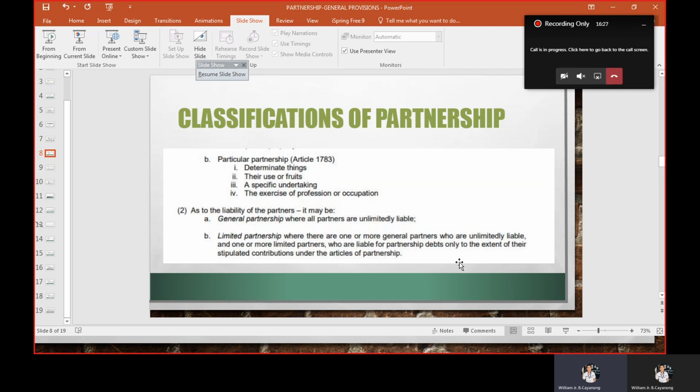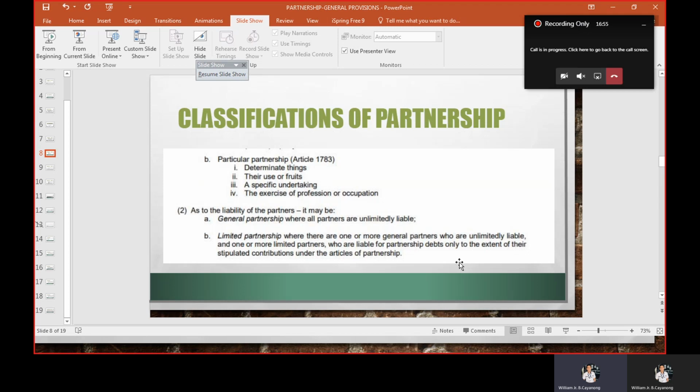Again, the partners are liable not only to their capital contribution but also up to their separate assets. But when we say limited partnership, there are one or more general partners who are unlimitedly liable and one or more limited partners who are liable for partnership debts only to the extent of their stipulated contributions under the articles of partnership.